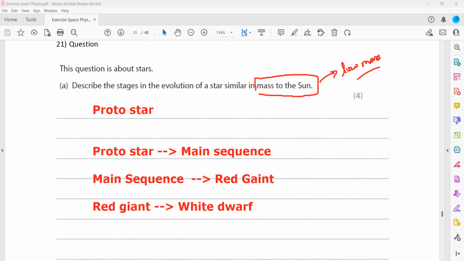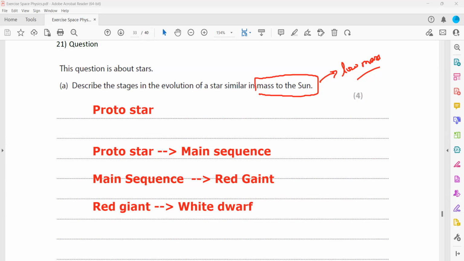Initially, we have the interstellar cloud, which mainly consists of hydrogen, helium, and dust. When they all come together, what will happen? The gravity increases and hydrogen fusion starts, and it is a protostar.